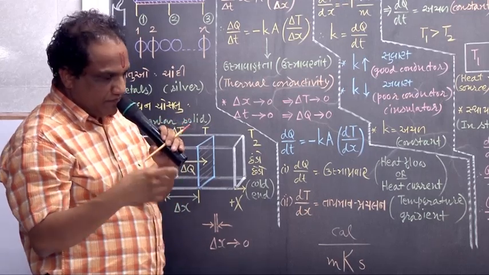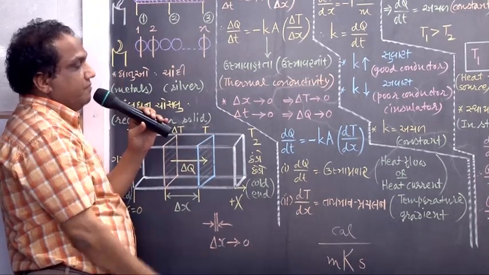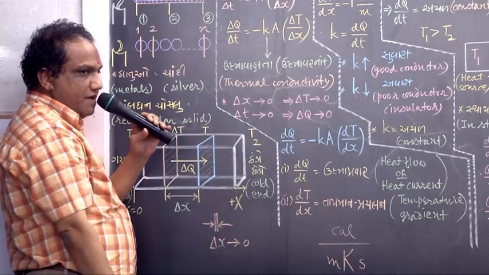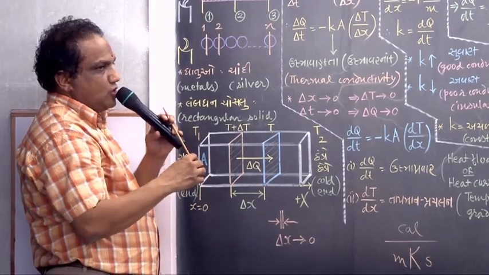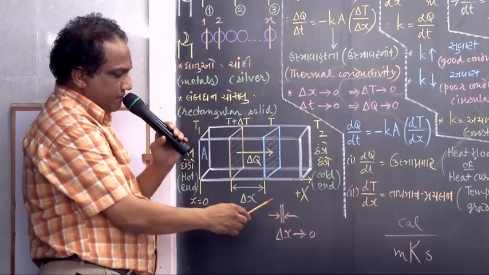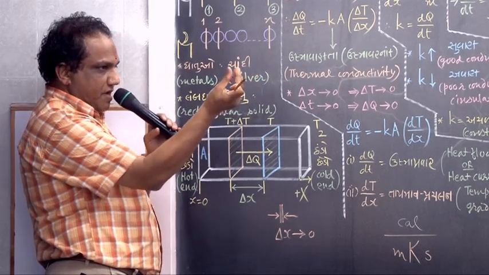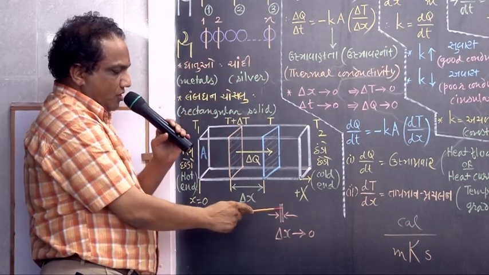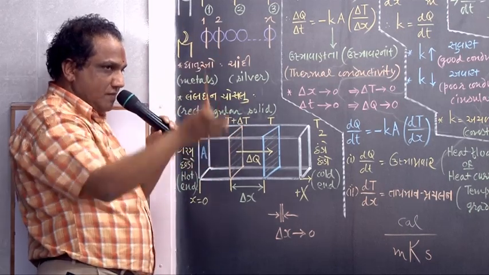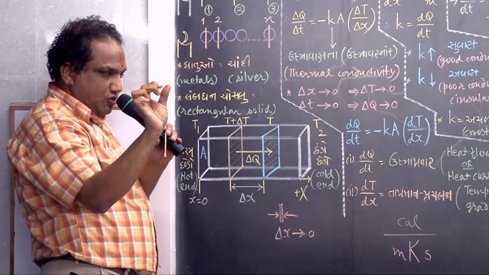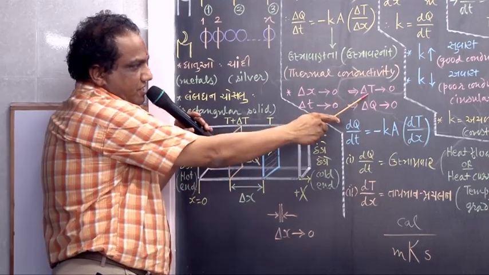Now suppose I take these two limits into consideration, what will happen? If delta x tends to 0, what does that mean? You are considering these two planes very close to each other. The perpendicular distance between them tends to 0. So I am considering two almost adjacent planes, and between two planes lying very close to each other, the temperature difference will also be very small, tending to 0.